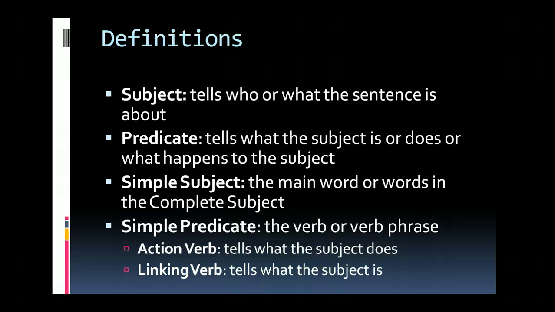When talking about verbs, it's best to remember that there are two main types of verbs: action verbs and linking verbs. Action verbs tell what the subject does. Linking verbs tell what the subject is.